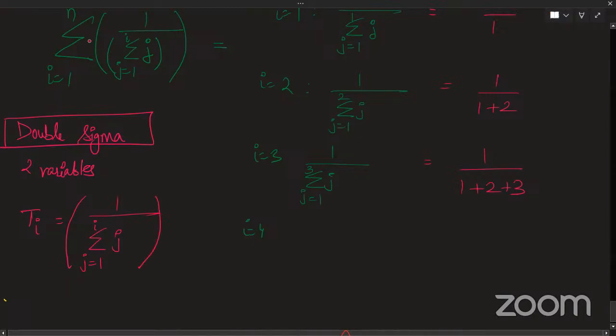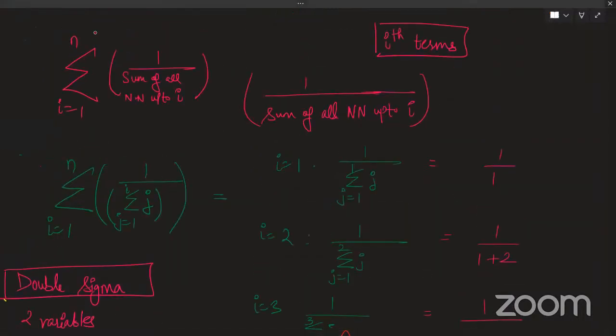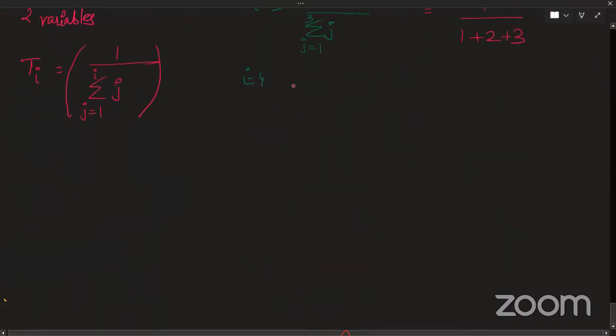Does everyone get it? This is how I represent it. Instead of writing 1 by the sum of all natural numbers up to i, I am writing 1 by sigma j going from 1 to i. That is also the same thing. It is just that I have changed the variable from i to j.